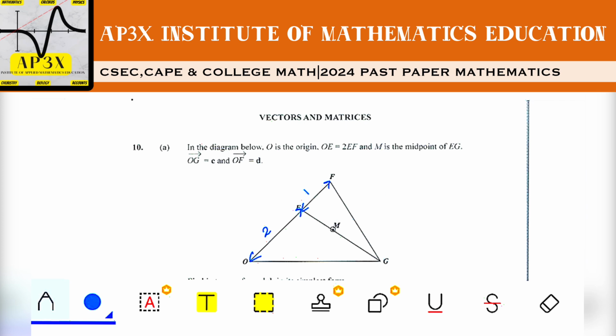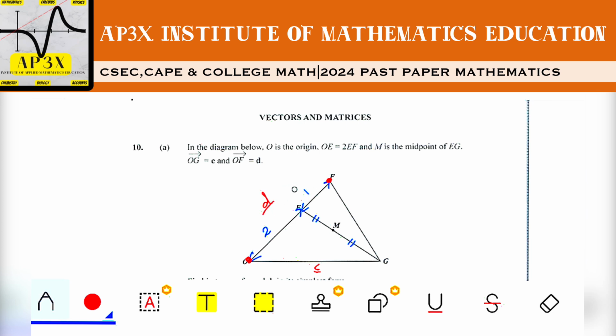M is the midpoint of EG. So when a point lands in the middle of a line, it says that this segment of the line is equal to this segment of the line. That's what we know for sure. And it says that OG is C units. So O to G is C units. Let's put our C units here. And O to F, all the way up here from O down here to F, is in fact D units long.